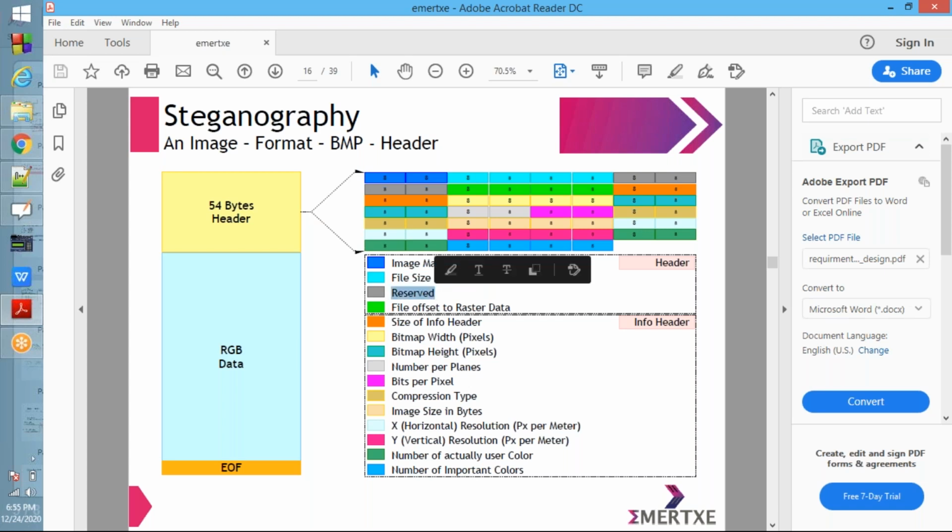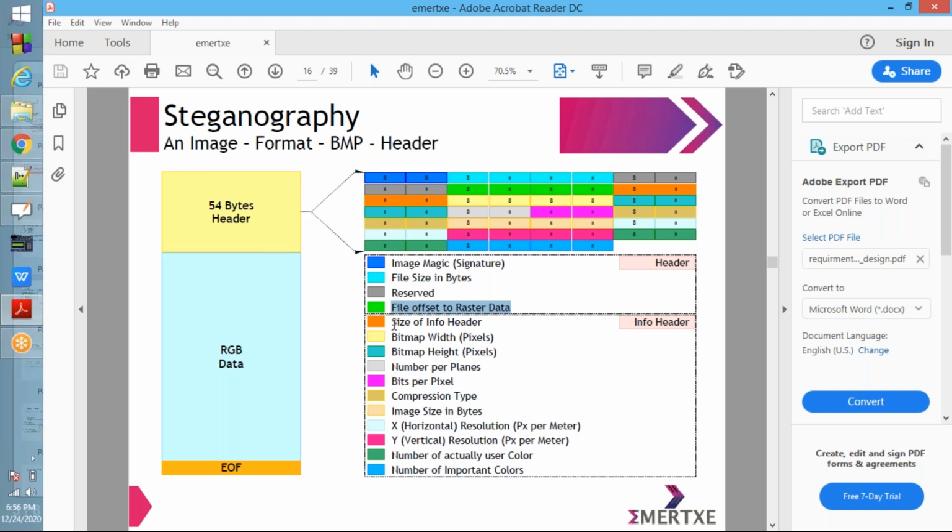Next 4 bytes, file offset to raster data. Raster data means whatever content needs to be displayed on the screen. From where that data starts, at which point it is present, will be told by these 4 bytes, the file offset to raster data.